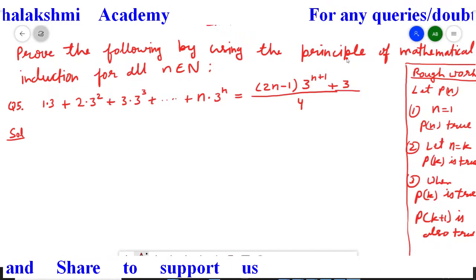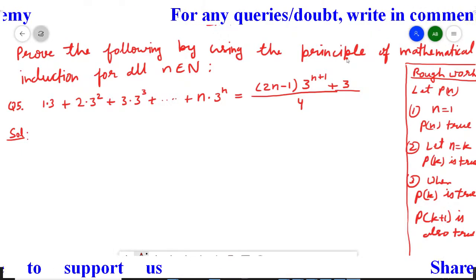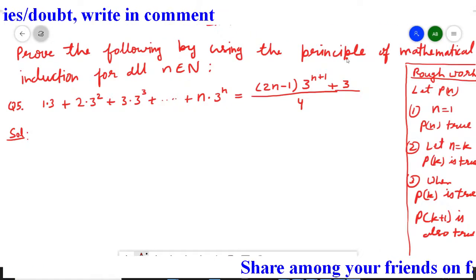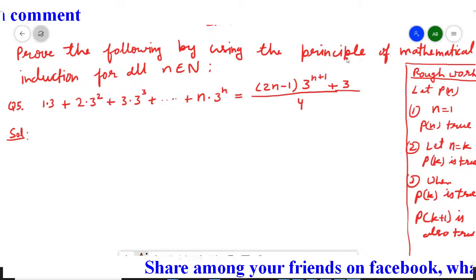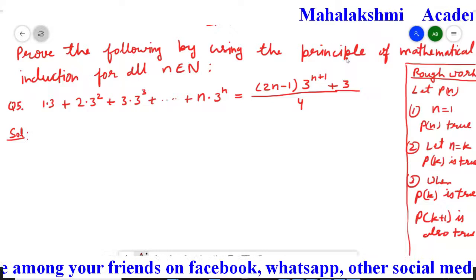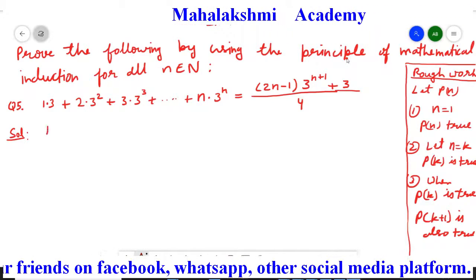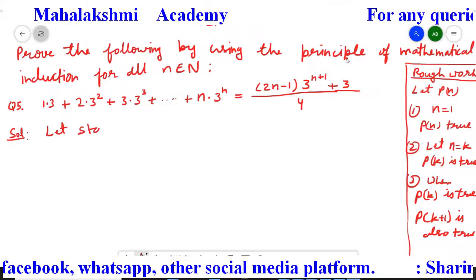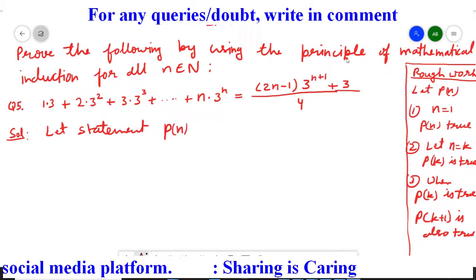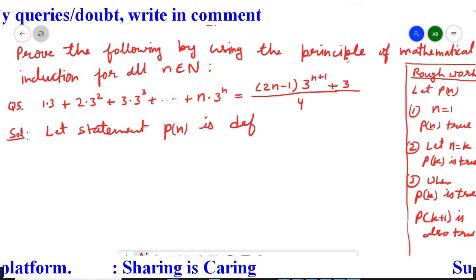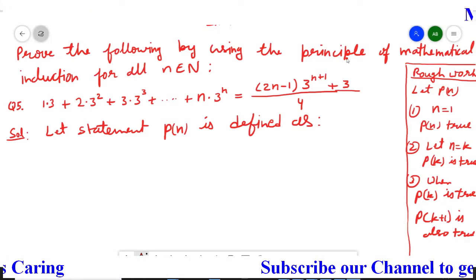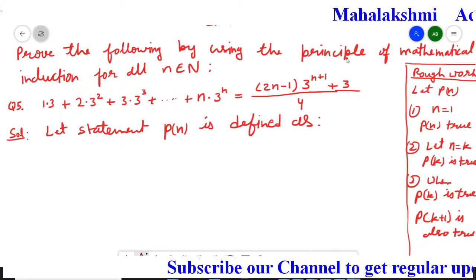So students, this chapter is theoretical. Some steps are there, and you have to proceed according to them. These are the short tips for writing the steps. So first step is you have to assume the given statement as Pn. So we will write here, let statement Pn be defined as. So we have to assume this Pn. So Pn statement we have to define now. It is the definition of the Pn statement.